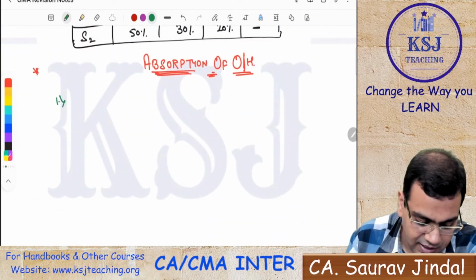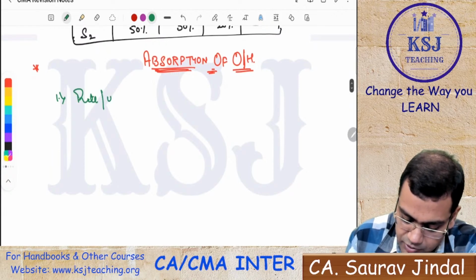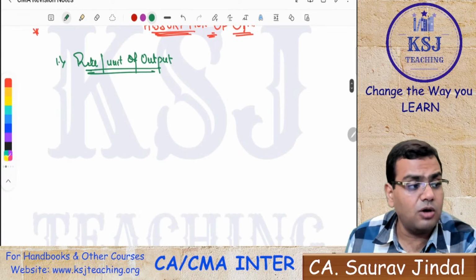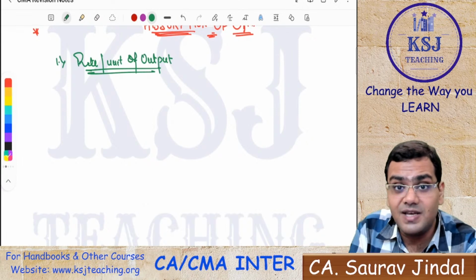The first method is rate per unit of output. Rate per unit of output, right? So what is rate per unit of output, sir? Now the absorption is done on the budgeted data. Budgeted data means on the previous experiences.